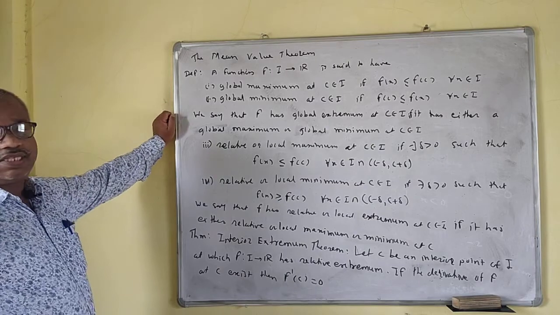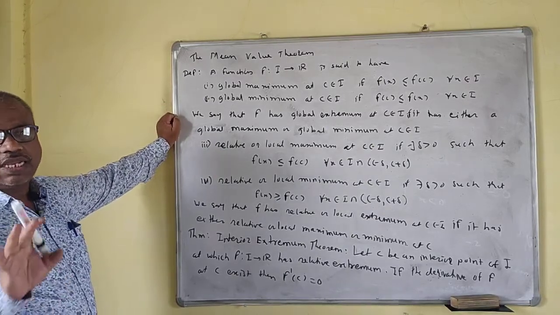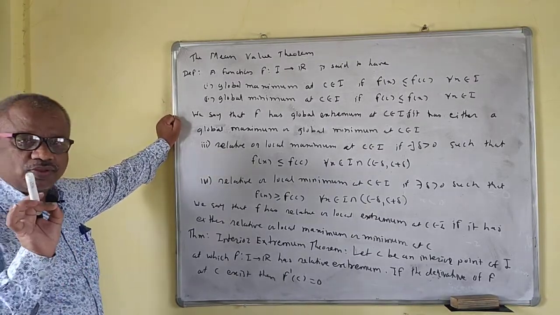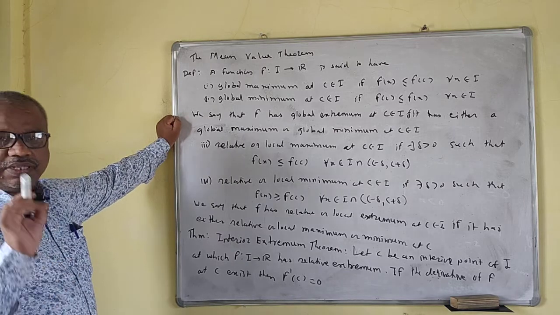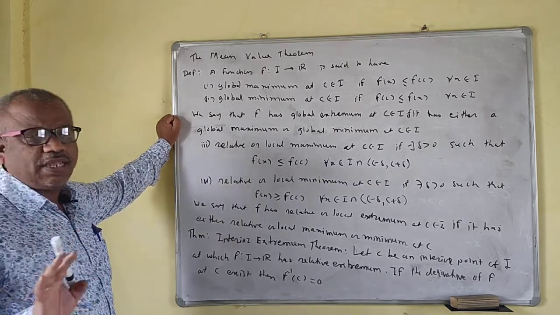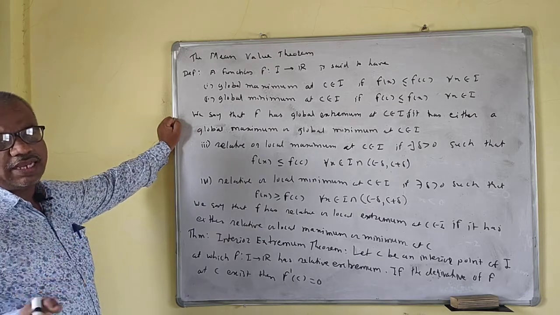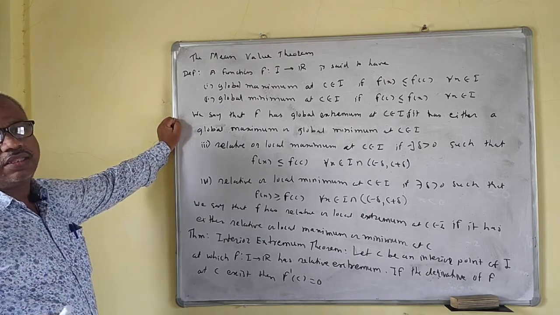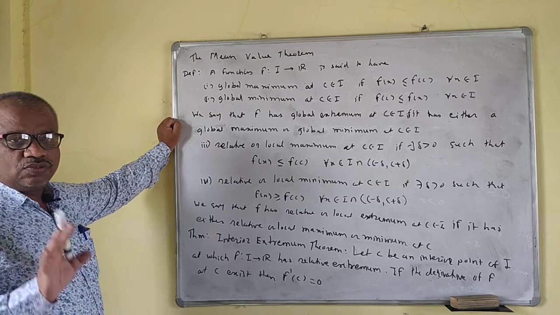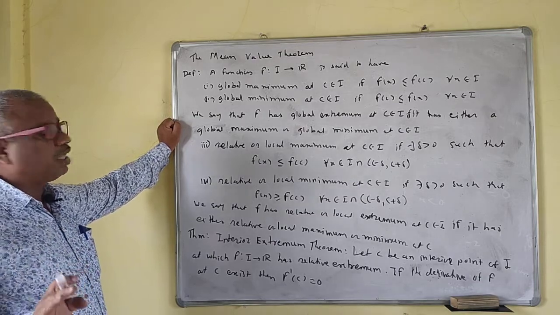Today we'll see the mean value theorem. There are three mean value theorems. First one is Rolle's mean value theorem. Second one is Lagrange's mean value theorem, or simply the mean value theorem. The mean value theorem is also called Lagrange's mean value theorem. And third is Cauchy's mean value theorem. So these are the three mean value theorems.